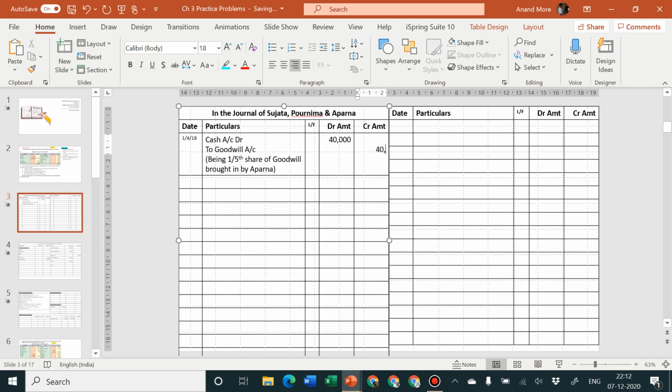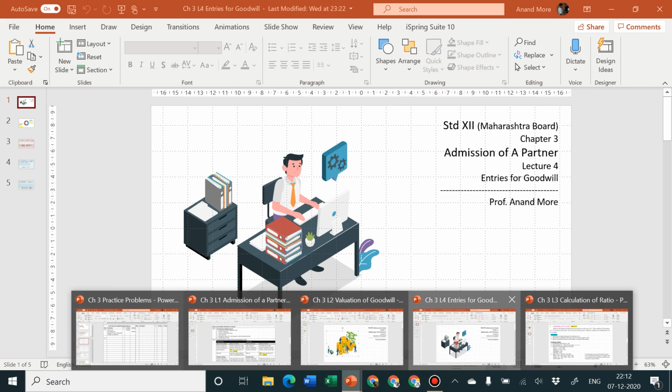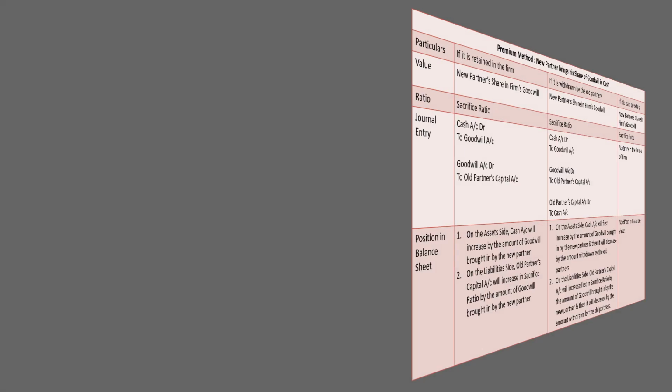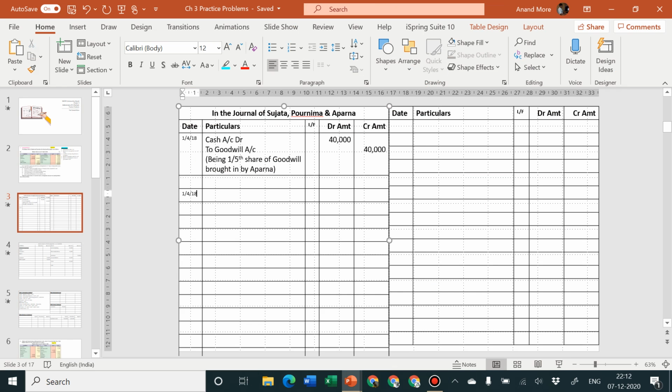Okay, so the first entry is over, but this is not a complete part of the adjustment of goodwill. There are two entries to be passed, if you remember from our previous lecture on accounting entries for goodwill. Here it is, the premium method. The new partner is bringing his share of goodwill in cash, and the value should be the new partner's share in the firm's goodwill. The ratio should be the sacrifice ratio, which we have already calculated. Two entries: cash account debit to goodwill, which we have already passed. The second entry is goodwill account debit to old partners' capital accounts, in which ratio? Sacrifice ratio. So let us go for passing the second entry.